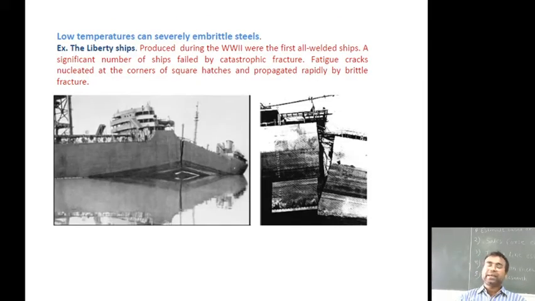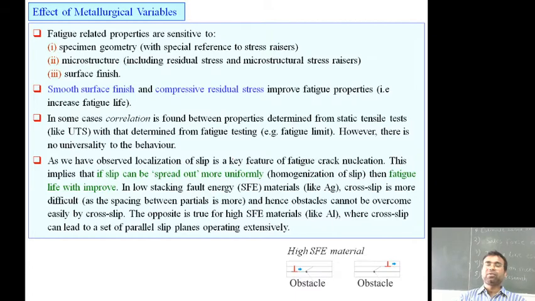A practical example of brittle fatigue failure is the Liberty ship produced during World War II, the first all-welded ship. These are the welded joints. As I told you, in welding the fatigue happens at the joint where the fluctuating loads take place. A significant number of ships failed by catastrophic fracture, and the fatigue crack nucleated at the corner of the square hatches and propagated rapidly by brittle fracture as the temperature changed. So low temperature can cause embrittlement in the steel and lead to this kind of fatigue failure.